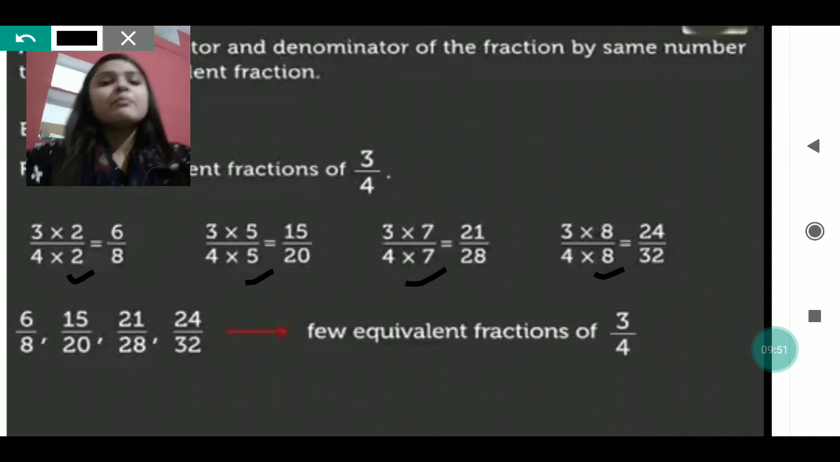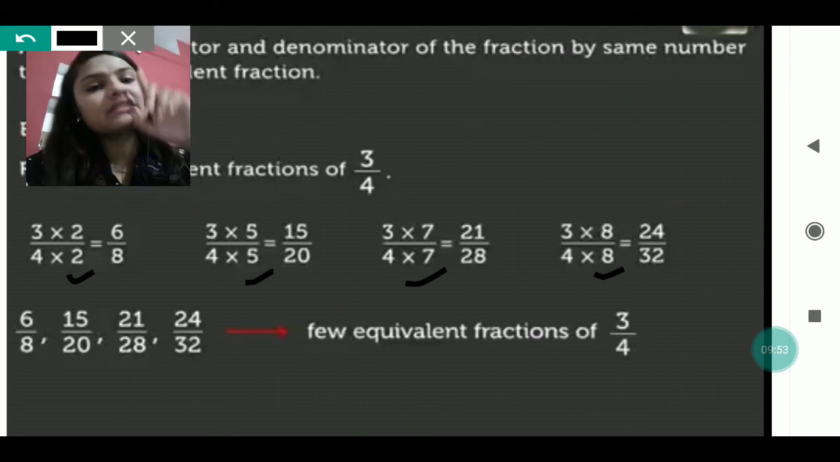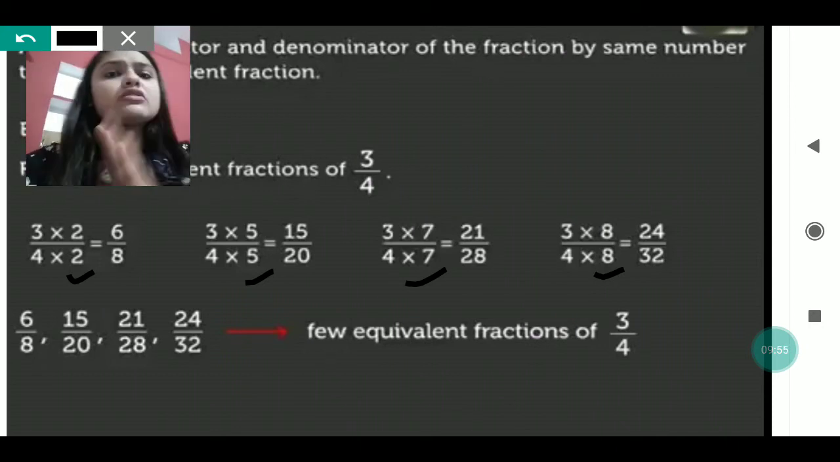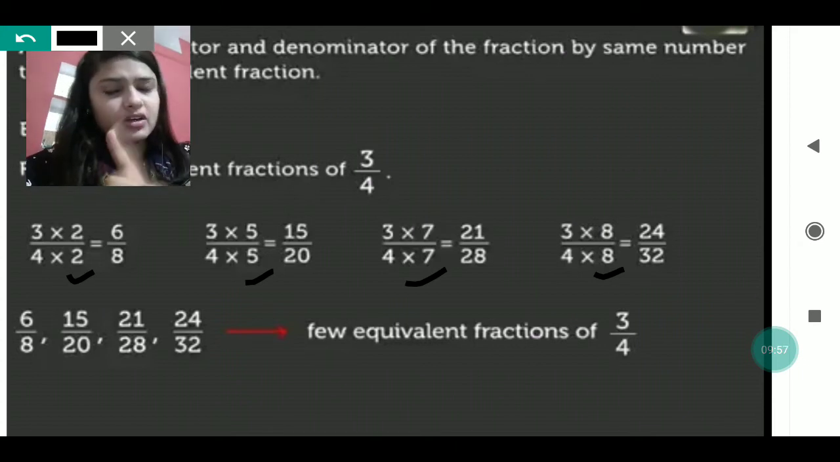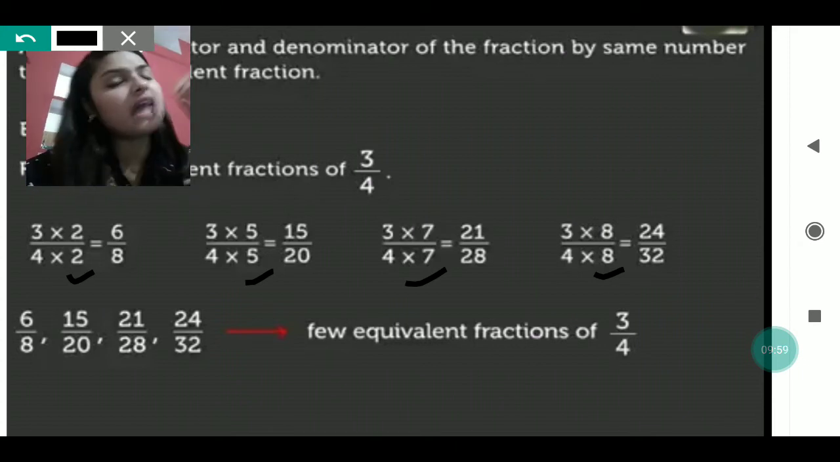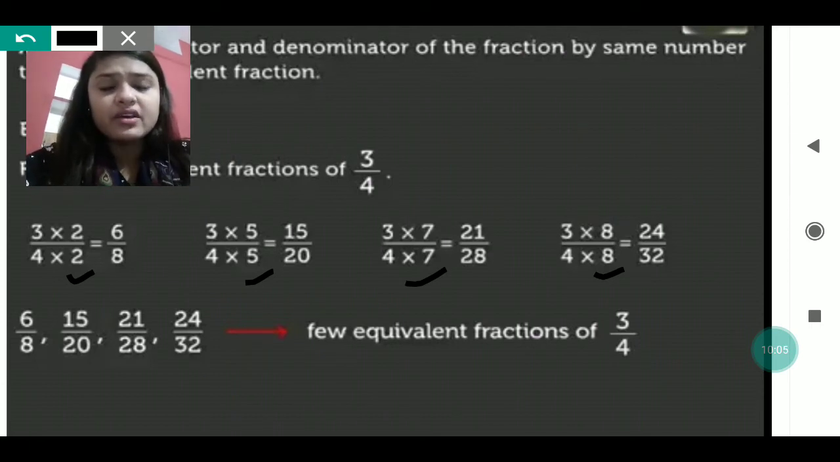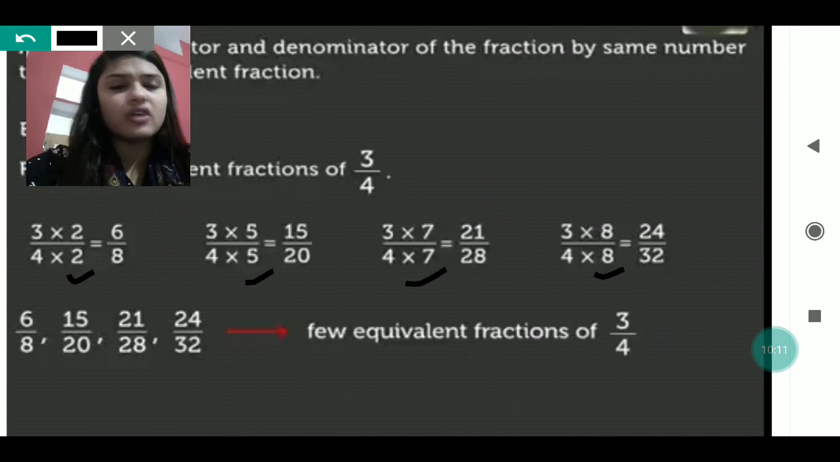Okay, we have multiplied, but you can see I have multiplied with the same number. The numerator also I have multiplied and the denominator, with the same number. Either I am multiplying with 2, or 3, or 4, or 5, or 7, like this. So 6 by 8, 15 by 20, 21 by 28 and 24 by 32 are a few equivalent fractions of 3 by 4.